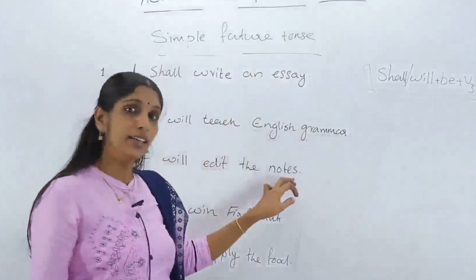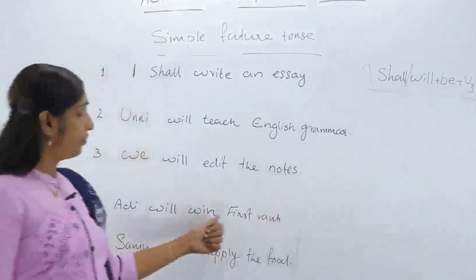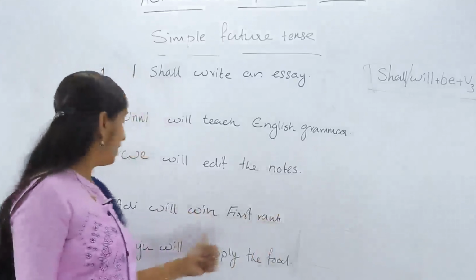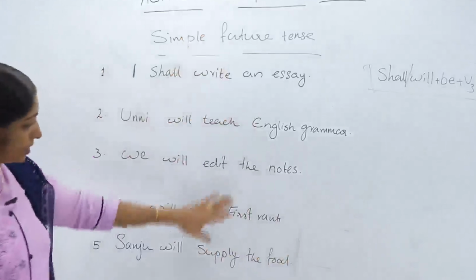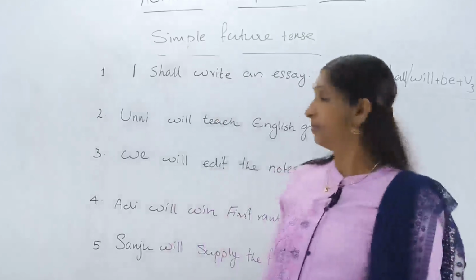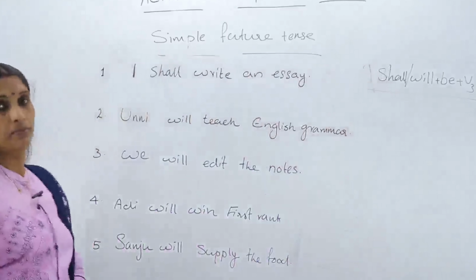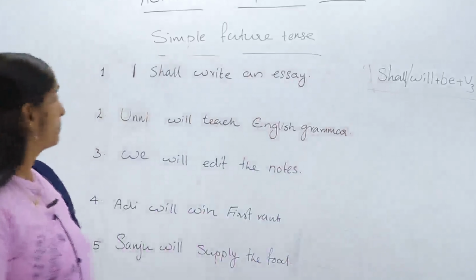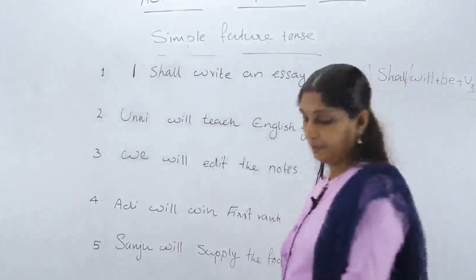Fourth question, Adi will win first rank. And the fifth question, Sanju will supply the food. Please write down these 5 questions and try to answer. Please write it fast, and after that we can discuss the answers.